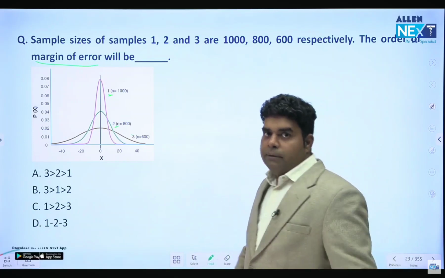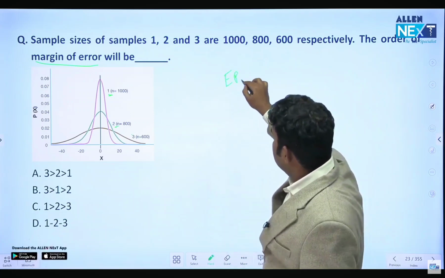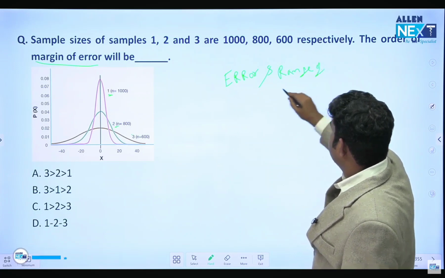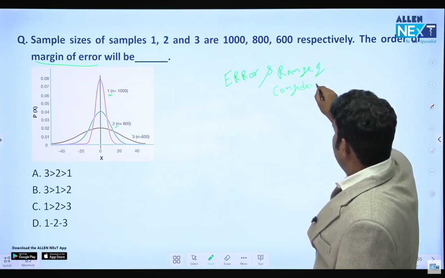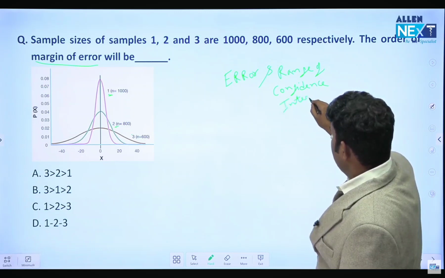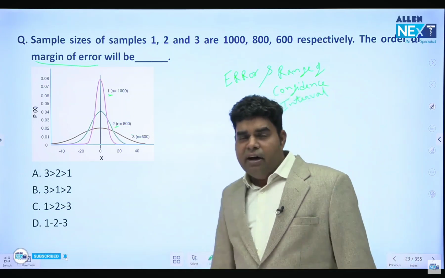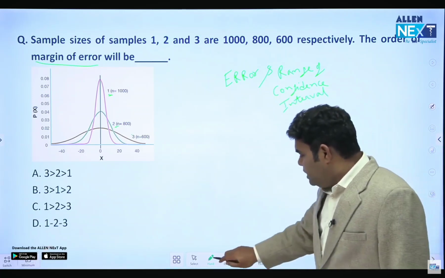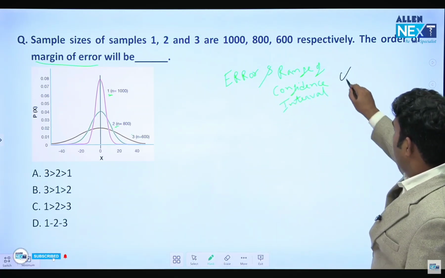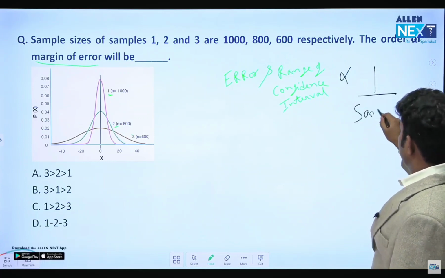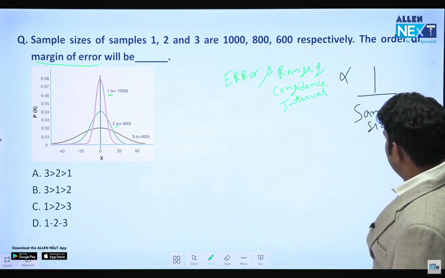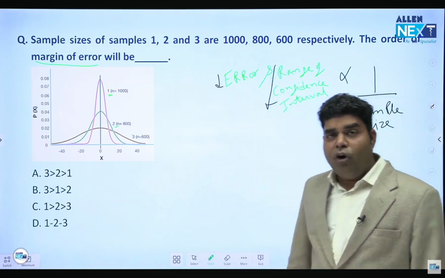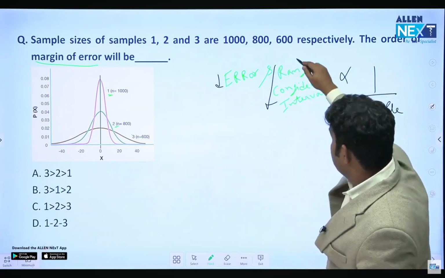So my dear friend, do remember, all kinds of error and range of confidence interval, these 2 things, range of confidence interval and standard error, or any standard error, standard deviation, all of these things, but mostly standard error and range of confidence interval, are inversely proportional to sample size. If your sample size is more, error will be less and range of confidence interval will also be less. This was a question in a recent exam, do remember it.